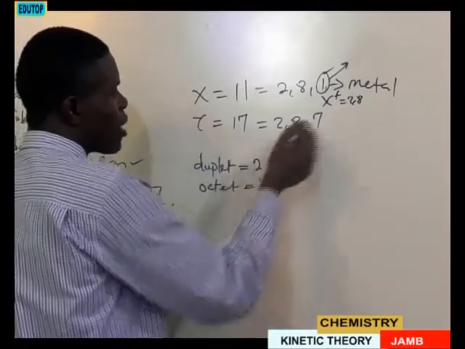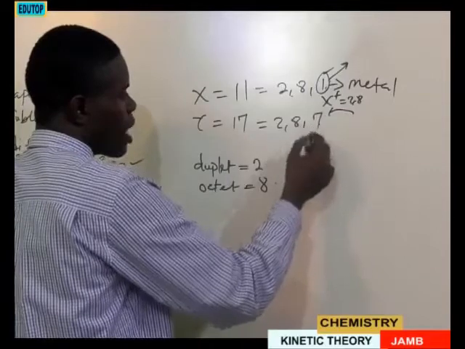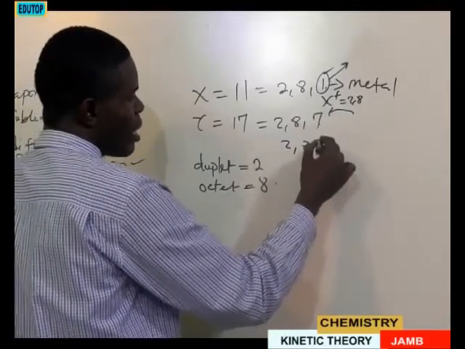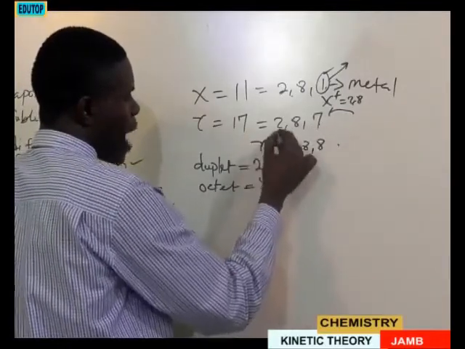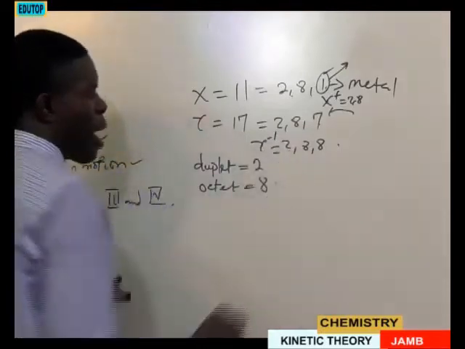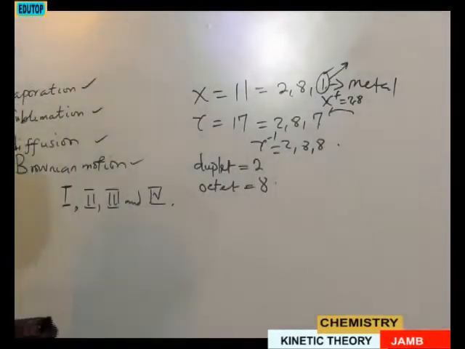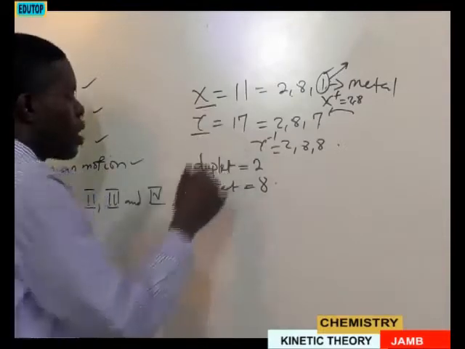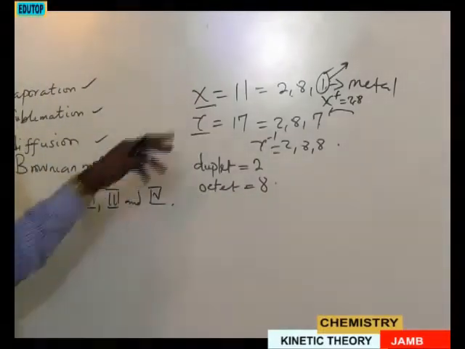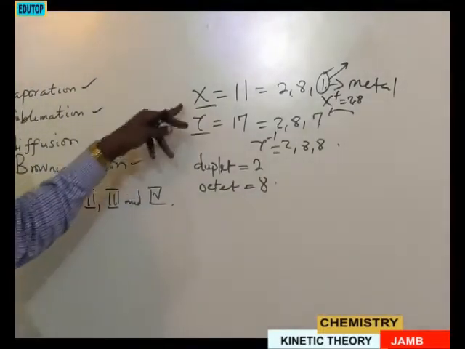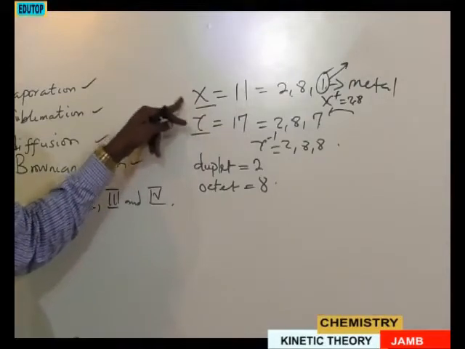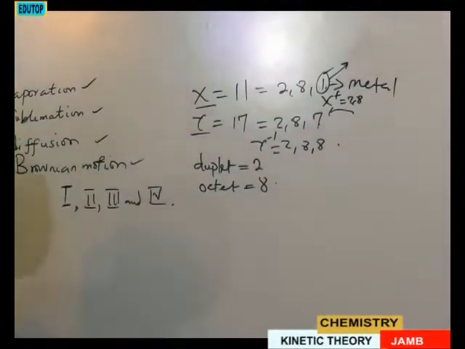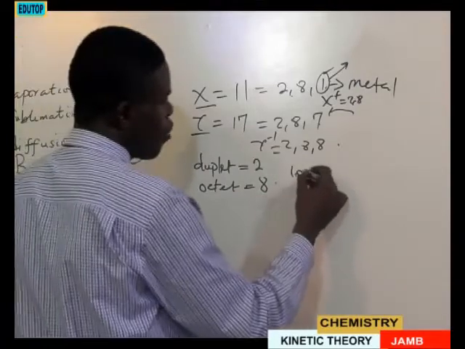This one, in this regard, needs to accept an electron to become 2, 8, 8. In that state, it will be Y minus. Take note, Y minus 1, or minus. So in that situation, this one is a metal, this one is a non-metal. So which type of bonding do you have? We have an interplay between a metal and a non-metal. It is definitely an ionic or electrovalent bond.